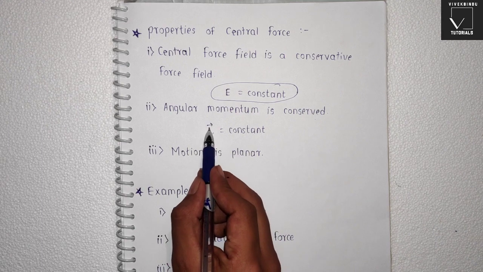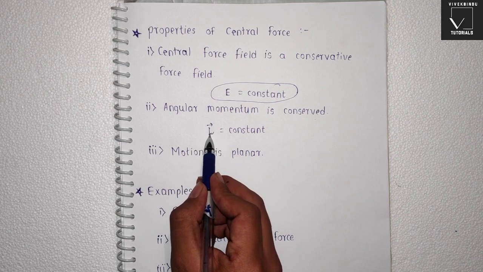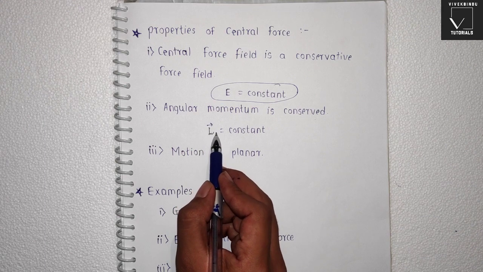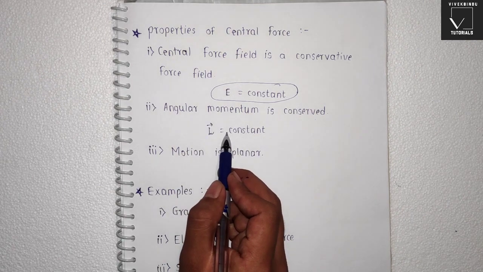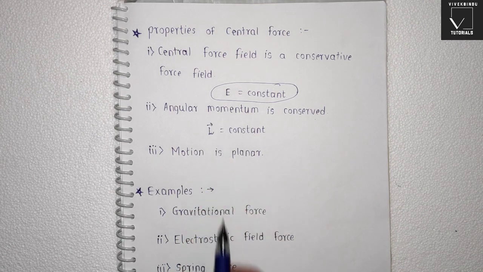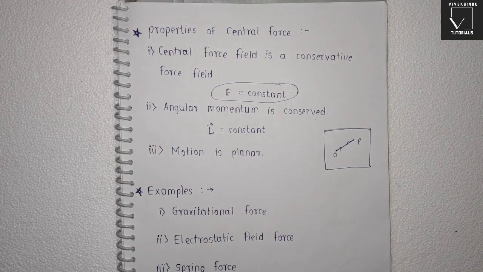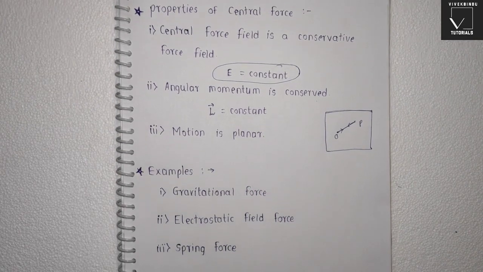So this is an angular momentum vector. This is a vector, means it will have magnitude and direction. So therefore its magnitude and direction both remain constant in the central force field. And third property is motion is planar. So now we will see some of the examples of central force.